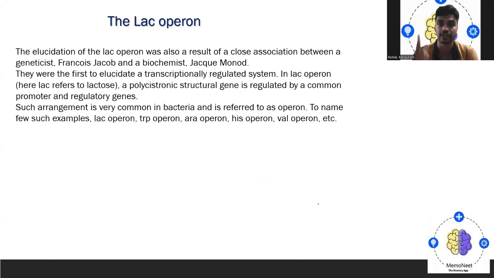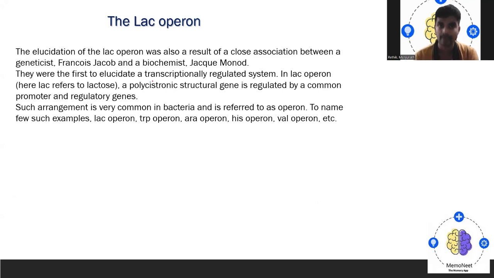It was illustrated as a result of close association between genetics and biochemistry. Scientists Francois Jacob and Jacques Monod explained this lac operon model. They were the first to describe this transcriptionally regulated system. What happens in the lac operon? Here lac refers to lactose.